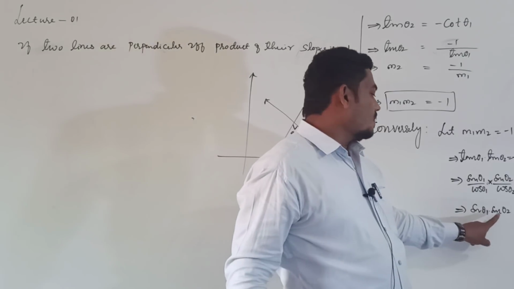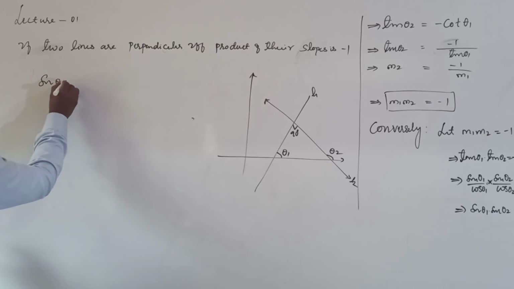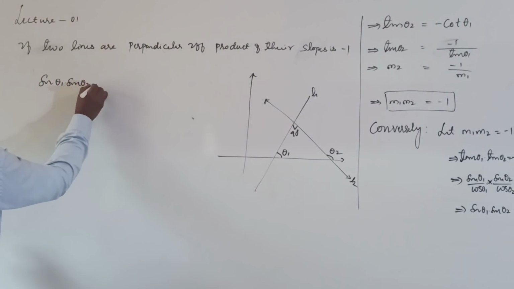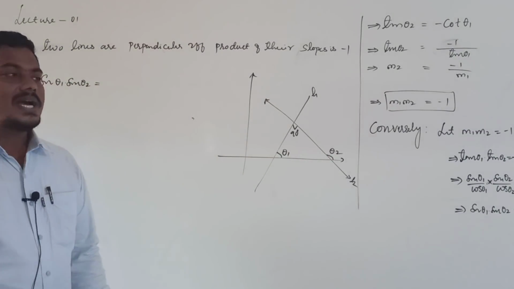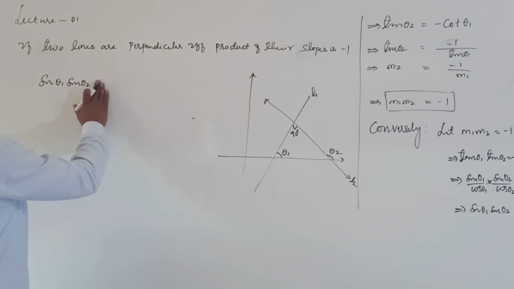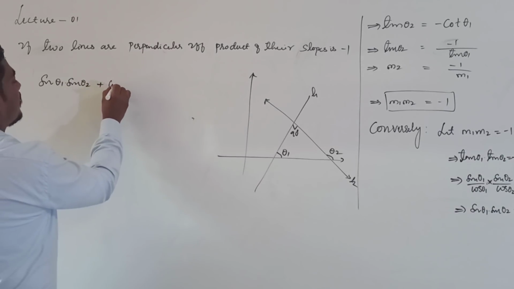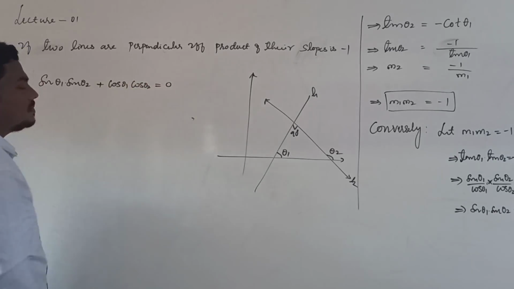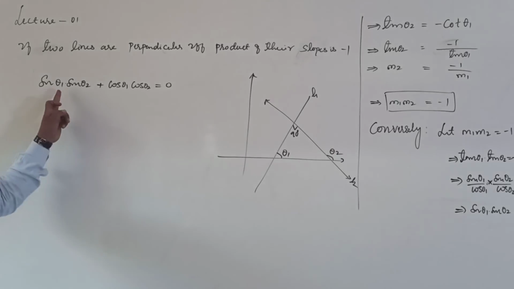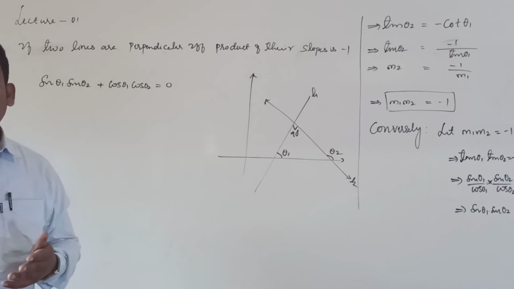Sin theta 1 into sin theta 2 is equal to minus cos theta 1 into cos theta 2. Just take it to the LHS, then it becomes plus cos theta 1 into cos theta 2, that's equal to 0, right? Sin theta 1 into sin theta 2 plus cos theta 1 into cos theta 2 equal to 0.